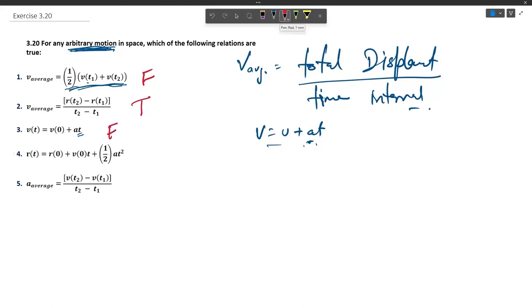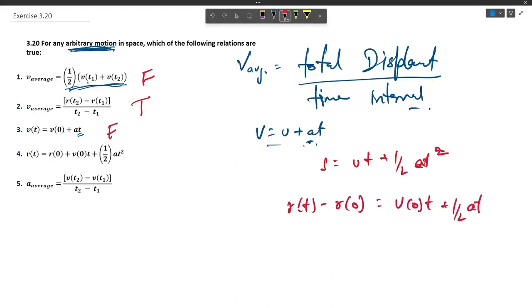Now in the fourth option we have position vector r equals r naught plus v naught t plus half at square. Again this is the equation of motion, s equals ut plus half at square. So here it is saying that r at t minus r at 0 equals v naught t plus half at square.